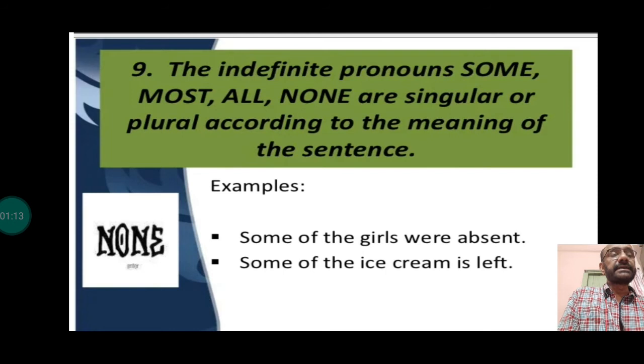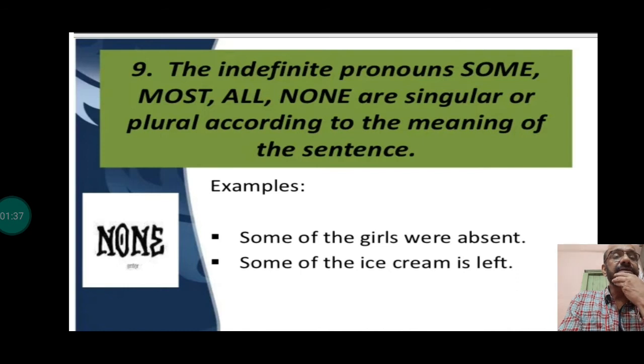Now let's come to the ninth one. The indefinite pronouns some, most, all, none are singular or plural according to the meaning of the sentence. Some, most, all, none. Some of the girls were absent. Some of the ice cream is left.